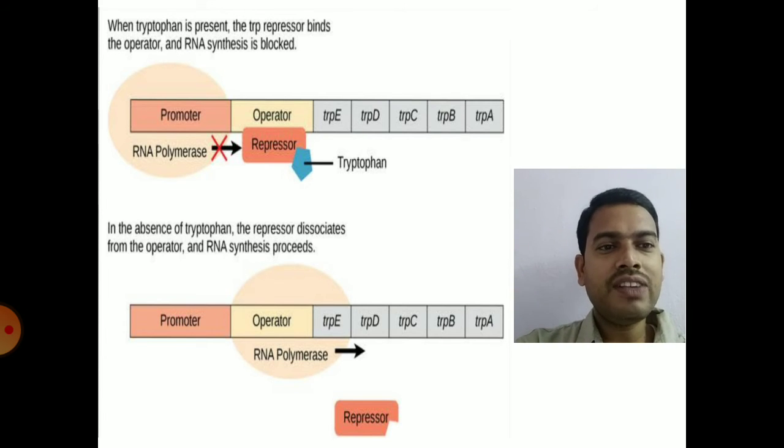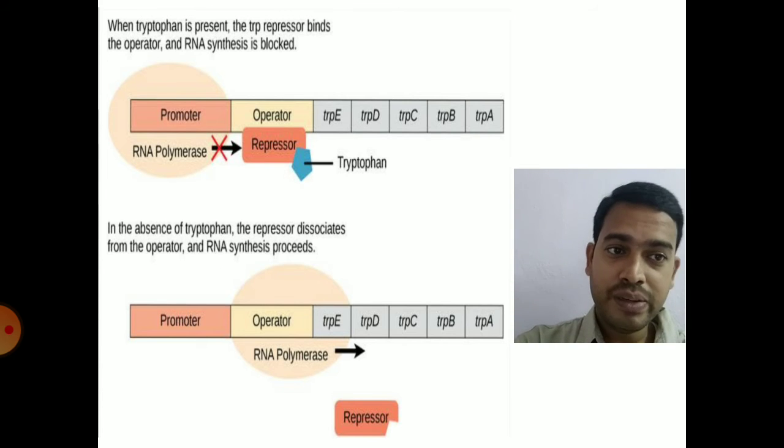Whenever the tryptophan levels are sufficient, immediately the tryptophan will act as co-repressor and it will go and bind to the repressor, making it active. And the co-repressor complex will go and bind to the operator. So the RNA polymerase which bound the promoter cannot move further, and the structural genes necessary for tryptophan synthesis will be stopped. So that is the tryptophan operon.